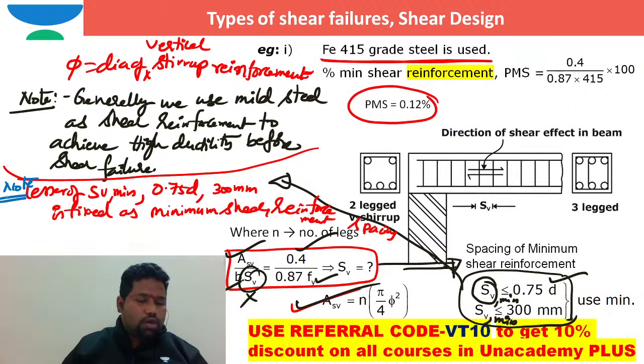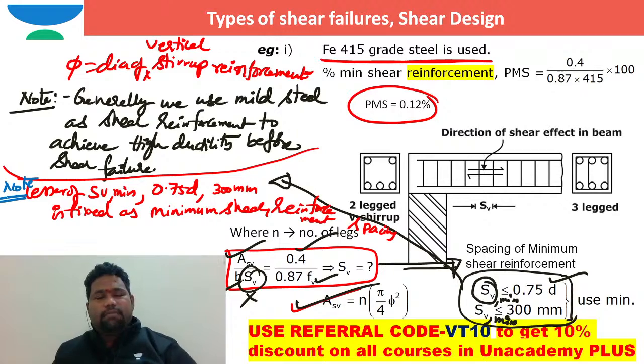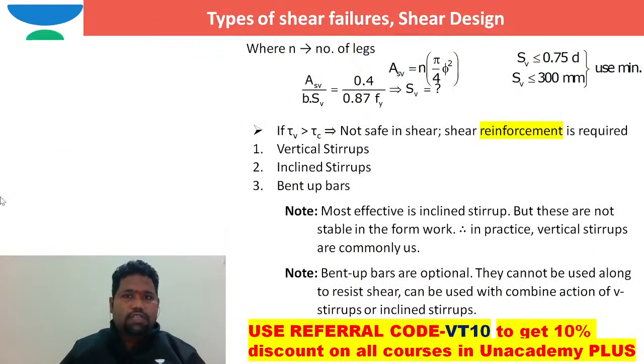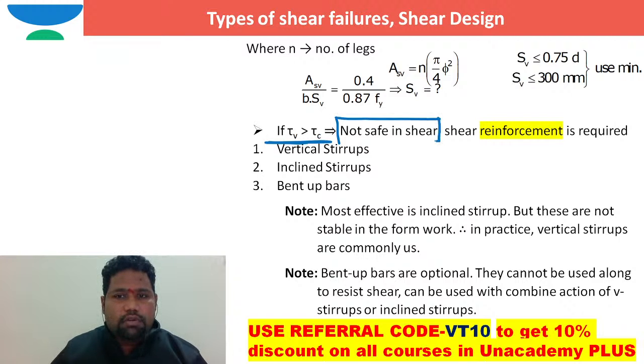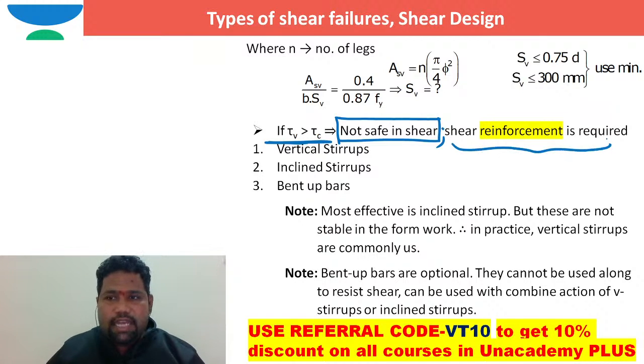Right. So now some people will say, sir, you are talking about this when tau v is greater than 0.5 times tau c. Let us suppose, sir, if tau v is greater than tau c, what is the conclusion that you can write? Not safe in shear. Then the section is not safe in shear if I don't provide shear reinforcement. Shear reinforcement design is required.